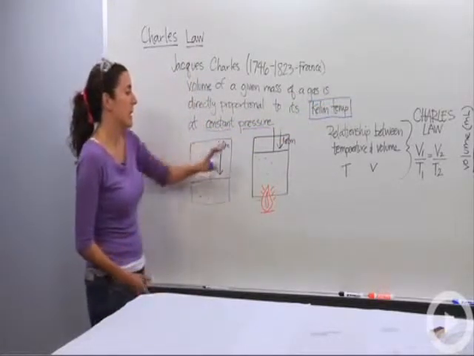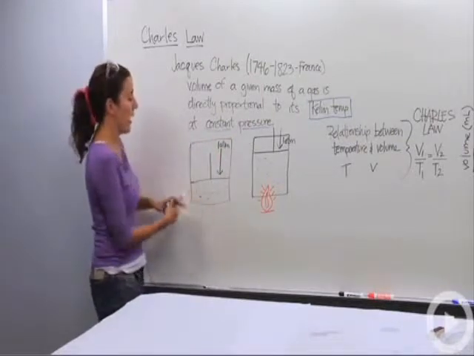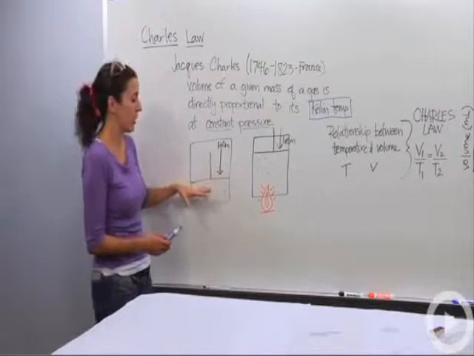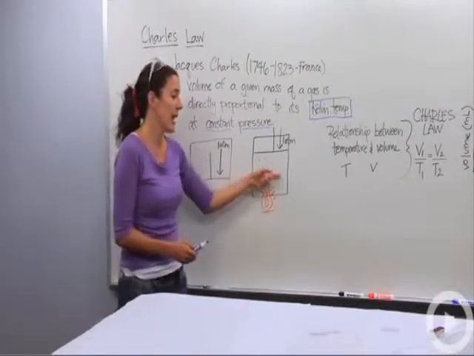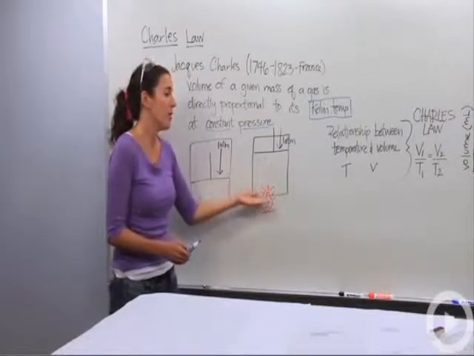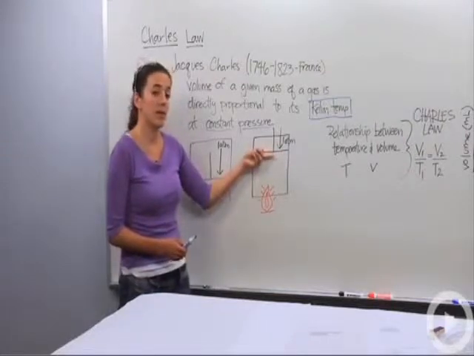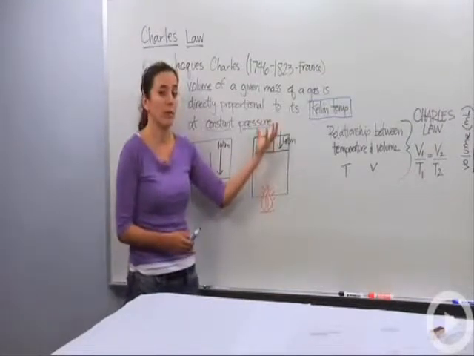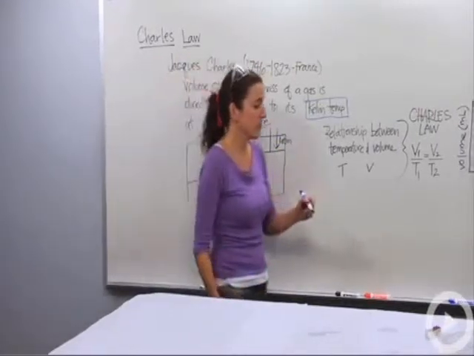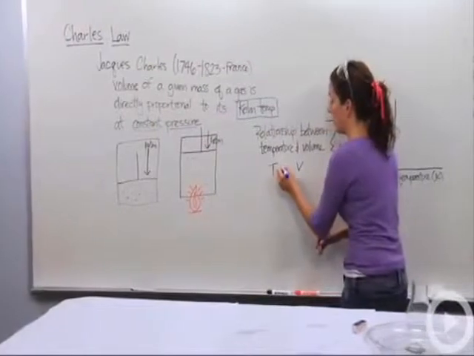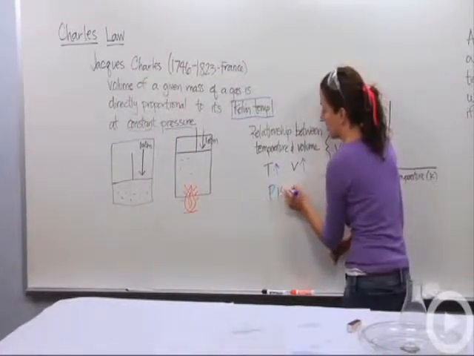So let's say we have two canisters. Notice they're at the same pressure. In this canister, we have gas at normal temperature and pressure, and then we heat it up. Now we're increasing the kinetic energy. Those gas particles are moving at a faster rate, and to keep the pressure constant, they push against the top and move it, making the volume larger. So as we increase temperature, we also increase the volume, as long as pressure is constant.